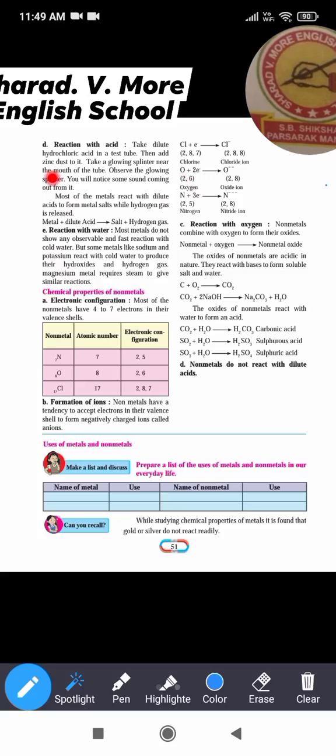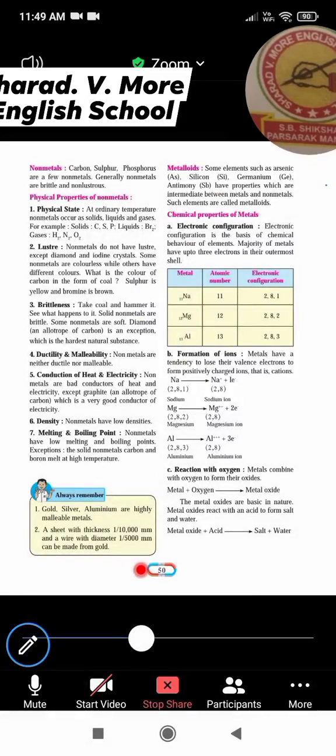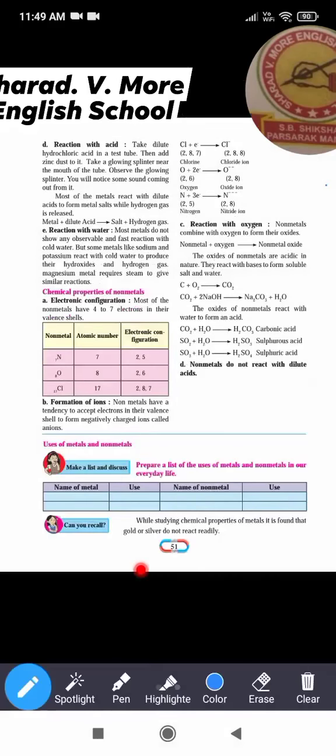Take dilute hydrochloric acid in a test tube, then add zinc dust to it. Take a glowing splinter near the mouth of the tube. Observe the glowing splinter. You will notice some sound coming out from it.